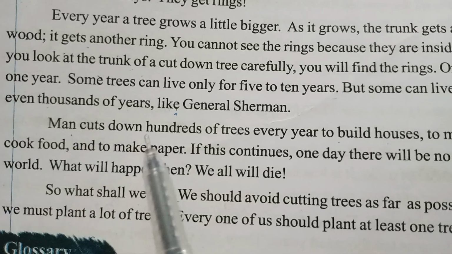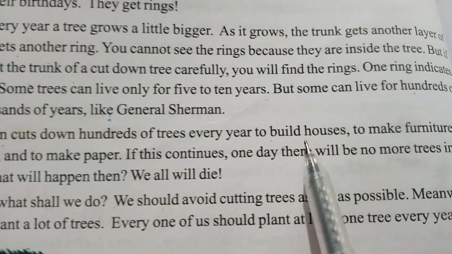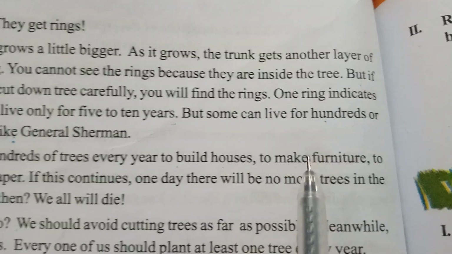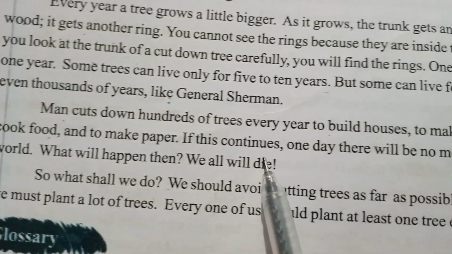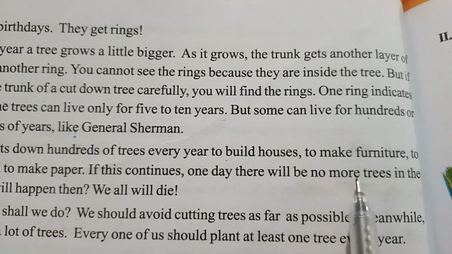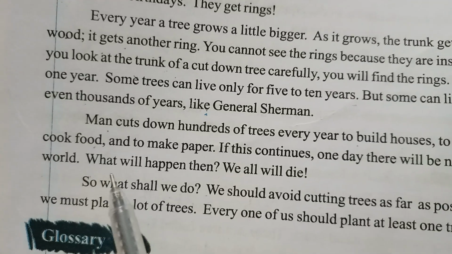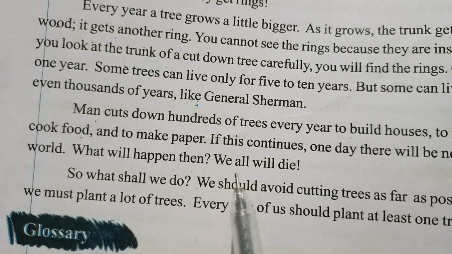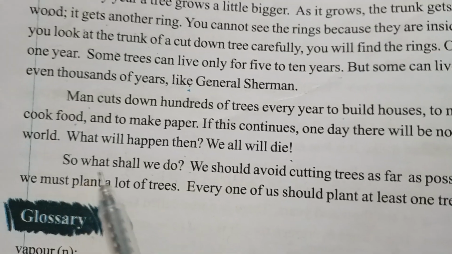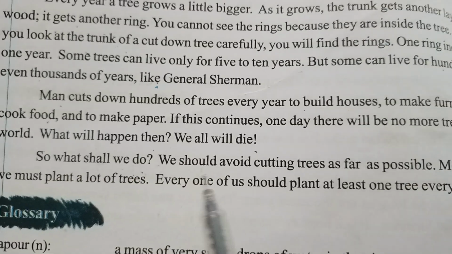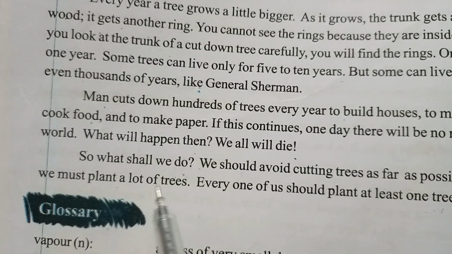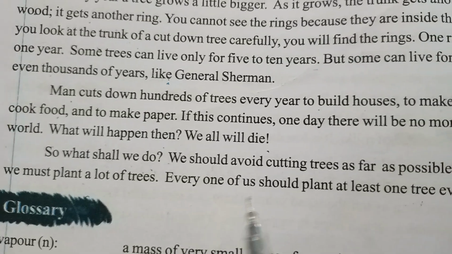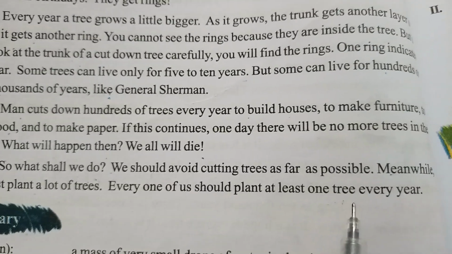Man cuts down hundreds of trees every year to build houses, to make furniture, to cook food, and to make paper. If this continues, one day there will be no more trees in the world. What will happen then? We all will die. So, what shall we do? We should avoid cutting trees as far as possible. Meanwhile, we must plant a lot of trees. Every one of us should plant at least one tree every year.